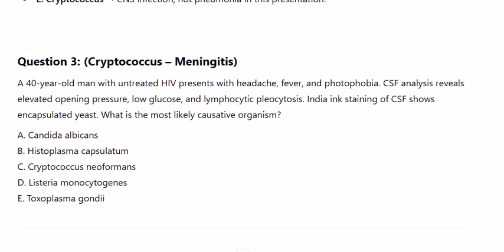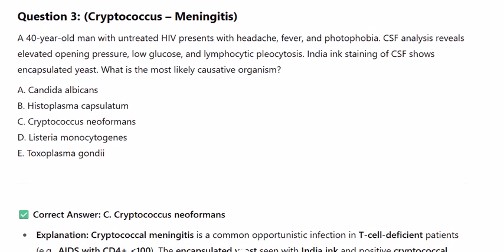Question 3. Cryptococcus meningitis. A 40-year-old man with untreated HIV presents with headache, fever, and photophobia. CSF analysis reveals elevated opening pressure, low glucose, and lymphocytic pleocytosis. India ink staining of CSF shows encapsulated yeast. What is the most likely causative organism?